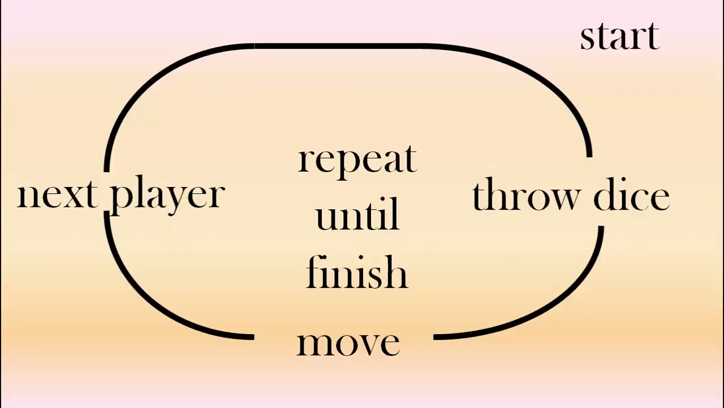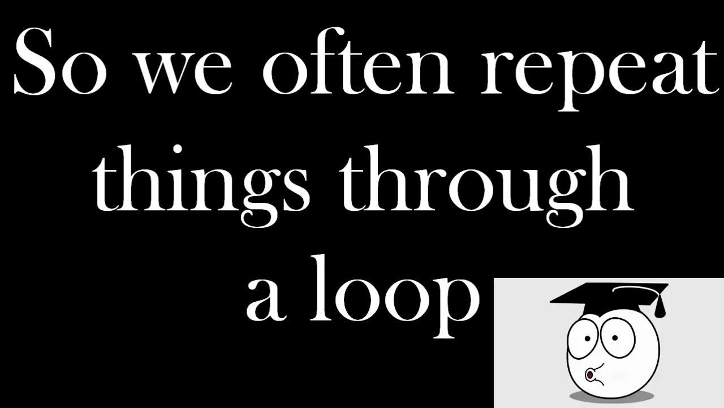So after we started, each player throws the dice, they move to the next player, throw the dice, move next player. This repeats, this loops until the game is finished. So we often repeat things through a loop.